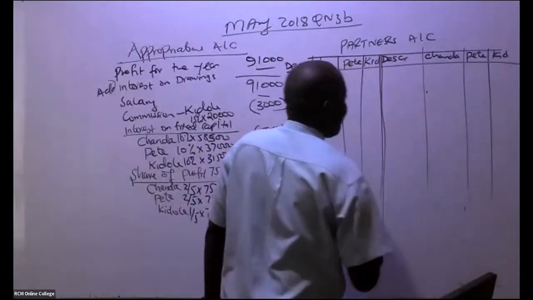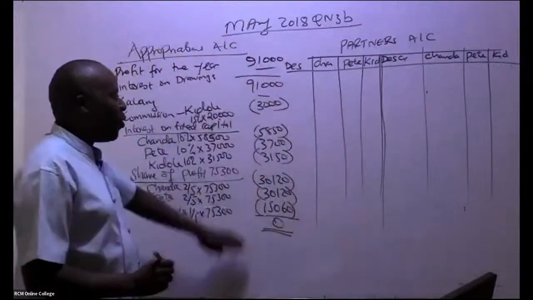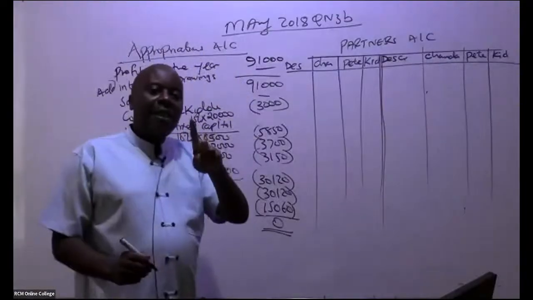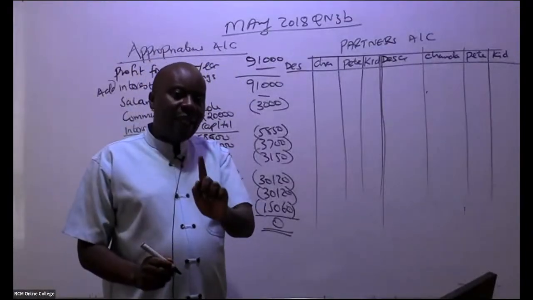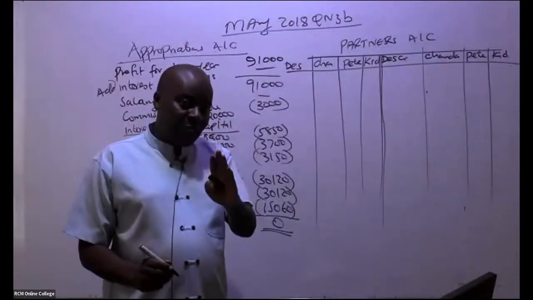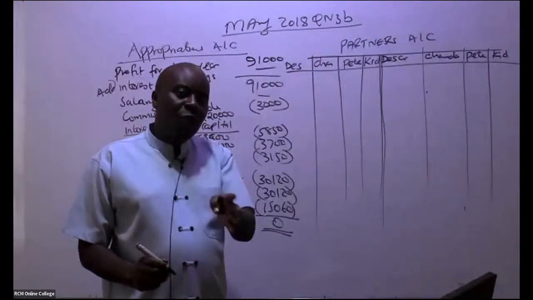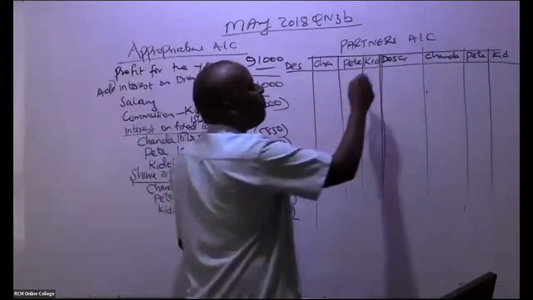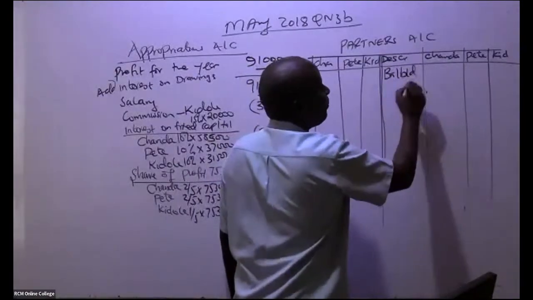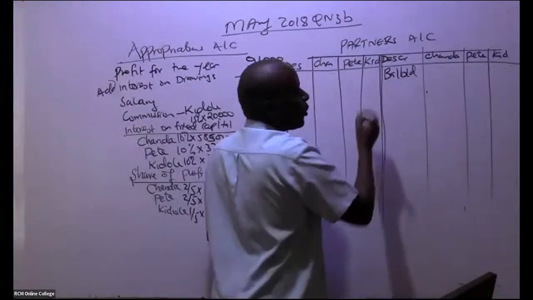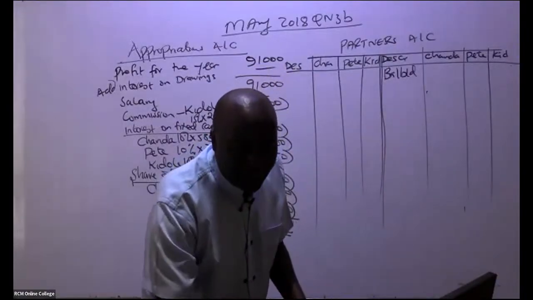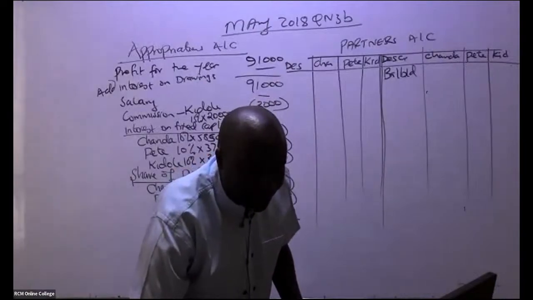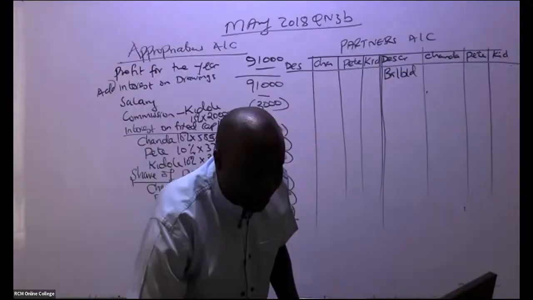So free marks now they are starting from here. Remember, no mark will be given to you for the above, but now free marks are starting from here. Remember, partners, whenever they have capital with us, the capital will be on credit side. So in this case here, if you go to their trial balance and then you see they have capital on the credit, you just bring it here. So we start with balance brought down. Free marks here really. So this balance brought down, are you able to see they are fixed capital? Their capital accounts, are you able to see their capital accounts?